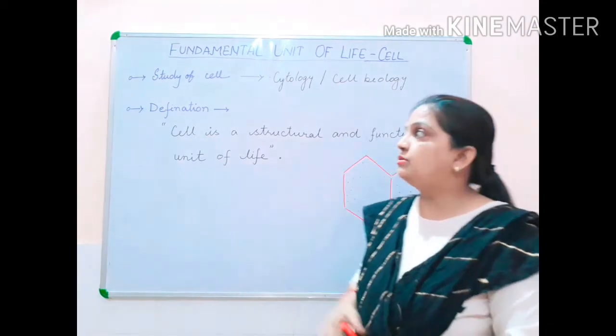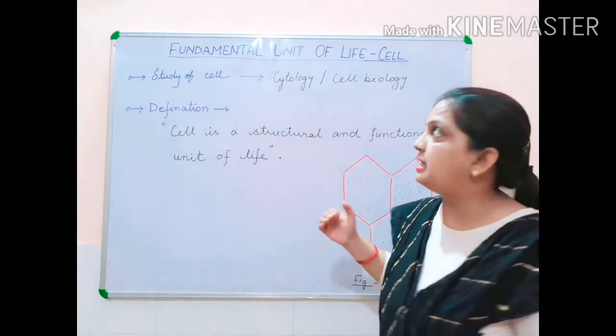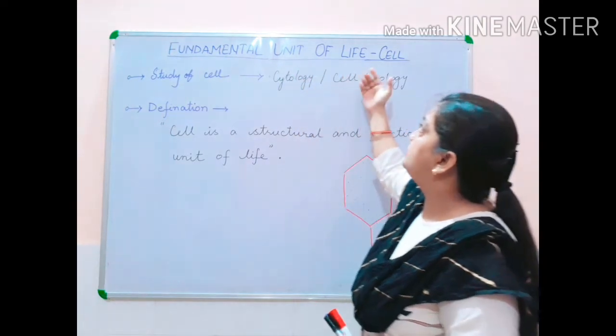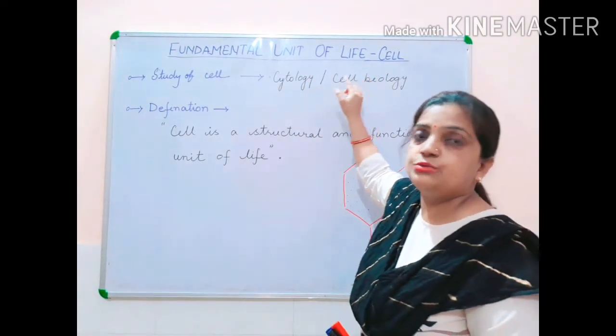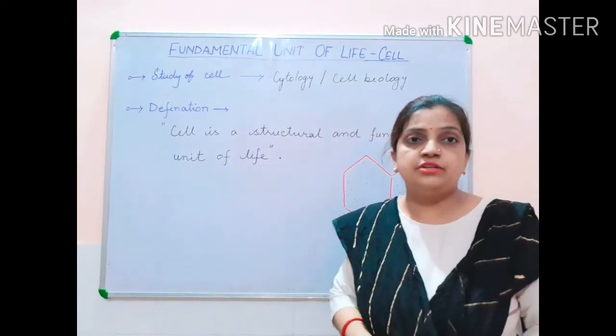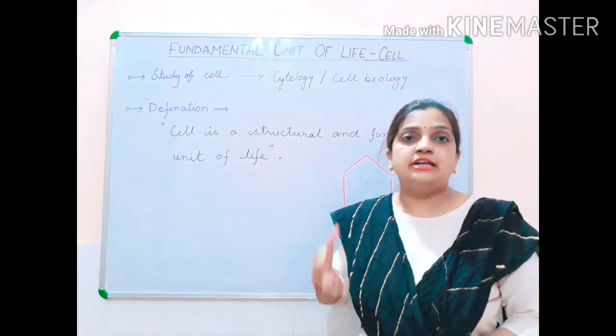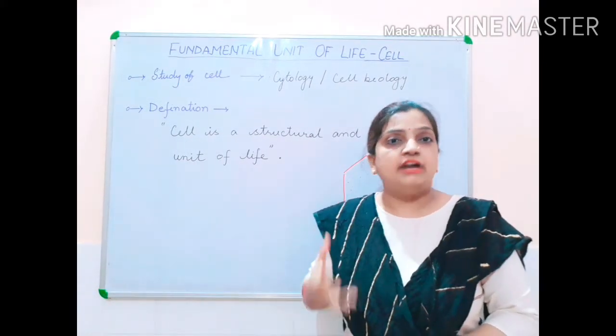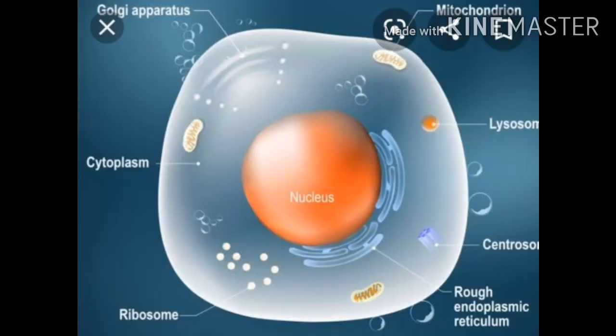So, here we are going to define the cell. Now, what is the fundamental unit of life? The fundamental unit of life is the cell. I hope you have understood why the cell is called the fundamental unit of life.